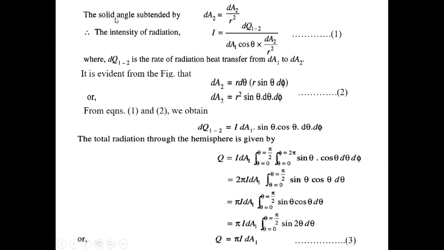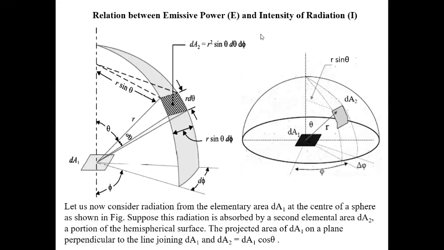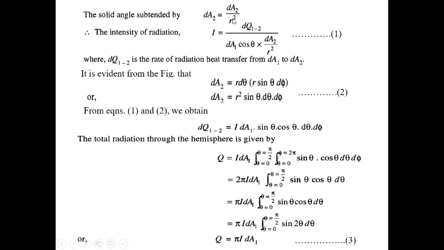Next, the solid angle subtended by dA2. If this is dA2, the solid angle is dW2, if we consider. So the solid angle subtended by dA2 equals dW2 equals dA2 by r square, if the radius is r, according to the definition of the solid angle. So dA2 by r square.